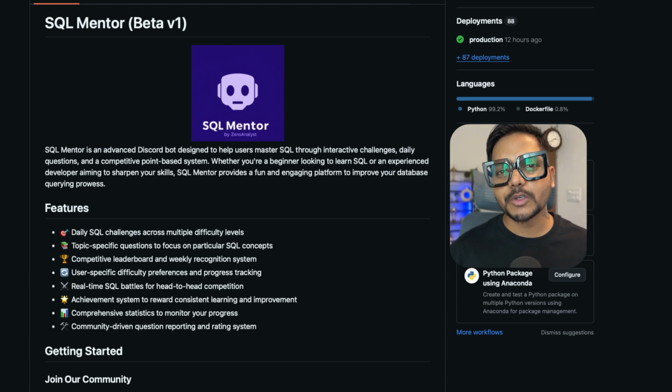This bot is also going to post daily challenge questions every 4 hours. Each participant can solve the questions and submit their answers. After solving each of these questions, you get some points, which are added to your daily points.